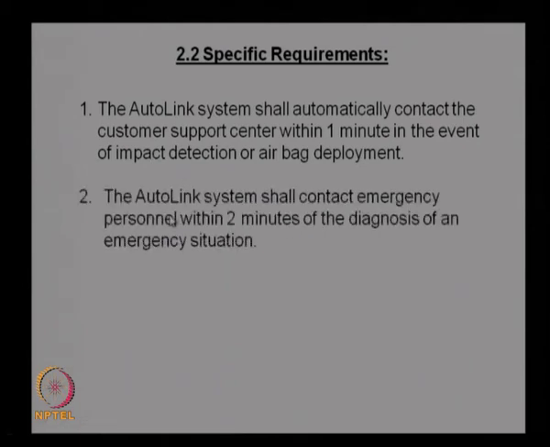The other one is the auto link system shall contact emergency personnel within 2 minutes of the diagnosis of an emergency situation. So, within 2 minutes of an emergency situation this should be able to contact the emergency personnel. This is a requirement from the vehicle to the customer support, and this is from the customer support to the emergency personnel. Within 2 minutes of the diagnosis of an emergency situation the information should be passed to the emergency personnel.